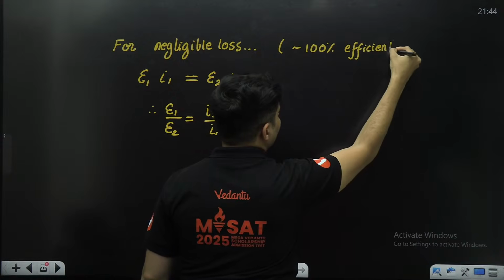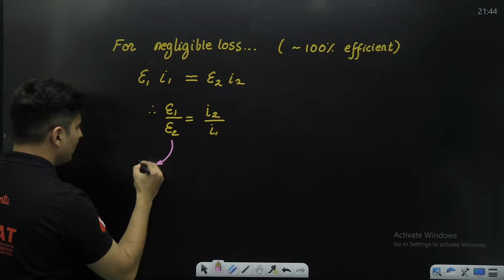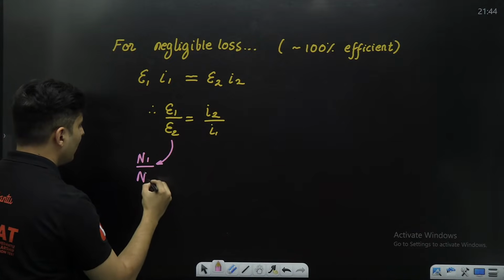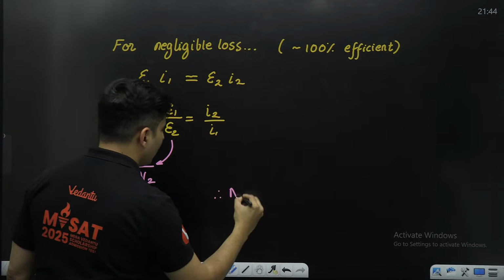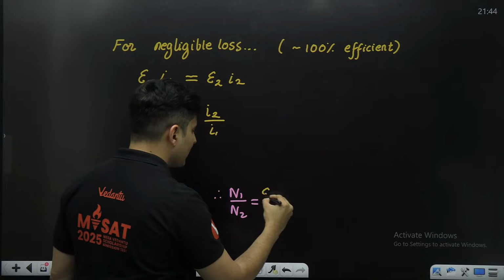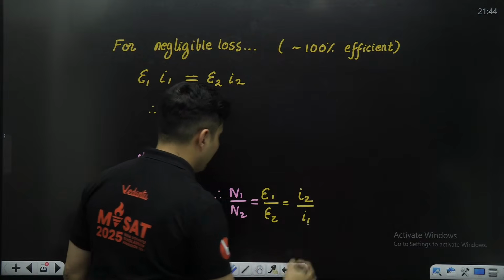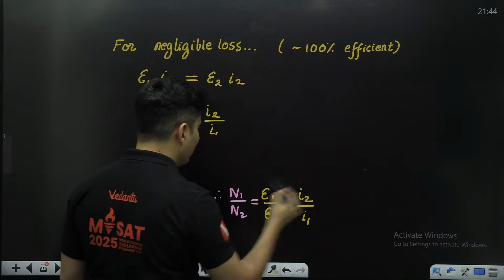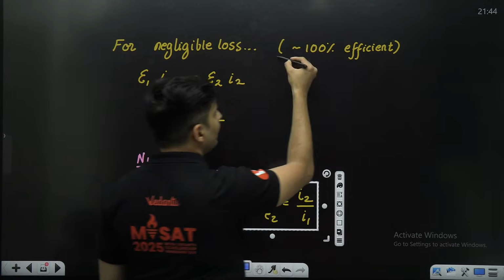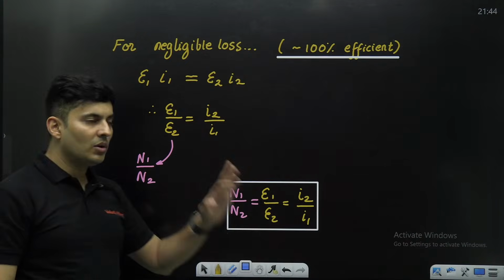So this one we already know, it is also N1 by N2. So therefore, N1 by N2, the number of turns ratio, is E1 by E2, but it is I2 by I1. So this is the final formula, only and only if it is 100% efficient. Otherwise, it will not be valid.